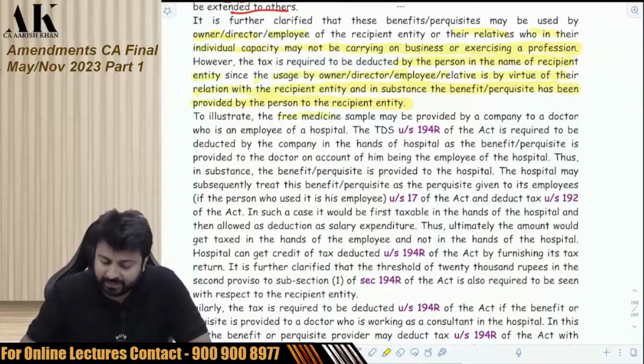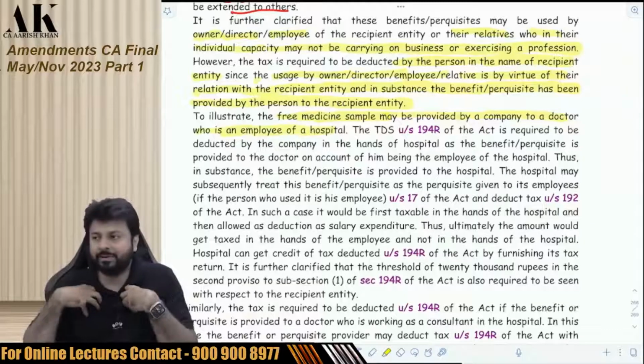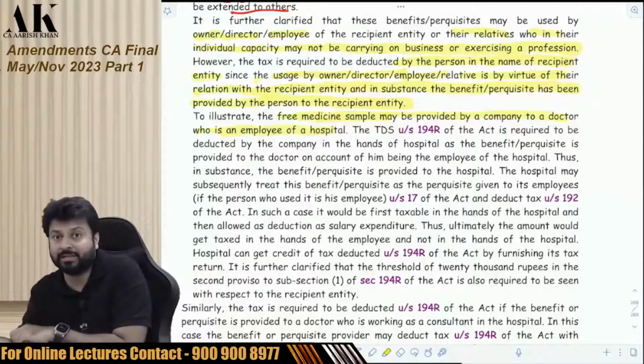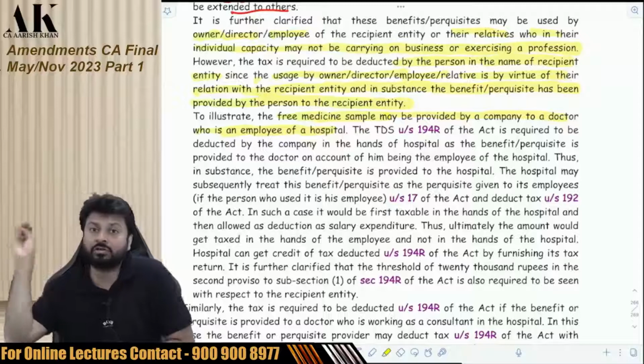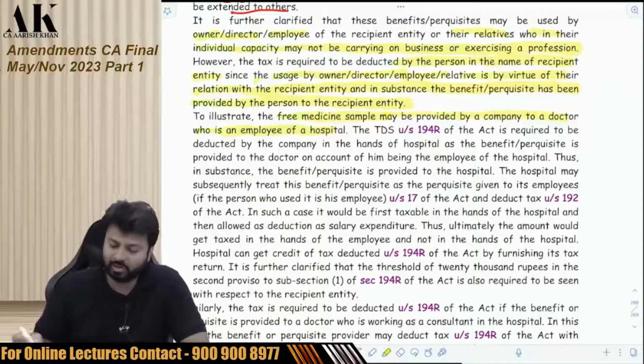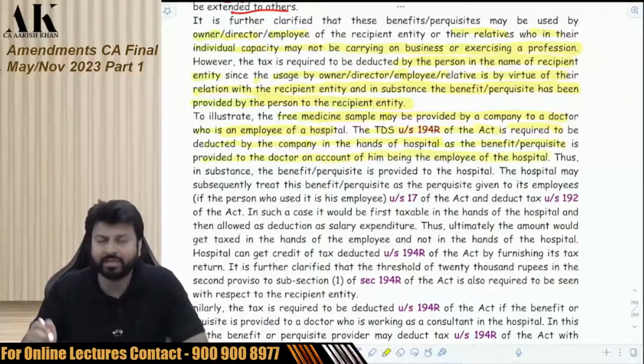Further, to illustrate, a free medical sample may be provided by a company to a doctor who is an employee of the hospital. Okay. So I am a pharma company. I am giving the doctor a free medical sample. Why am I giving it to the doctor? Because the doctor is an employee of the hospital. The TDS under 194R of the Act is required to be deducted by the company in the name of the hospital, as the benefit of perquisite is provided to the doctor on account of him being what? The employee of the hospital.